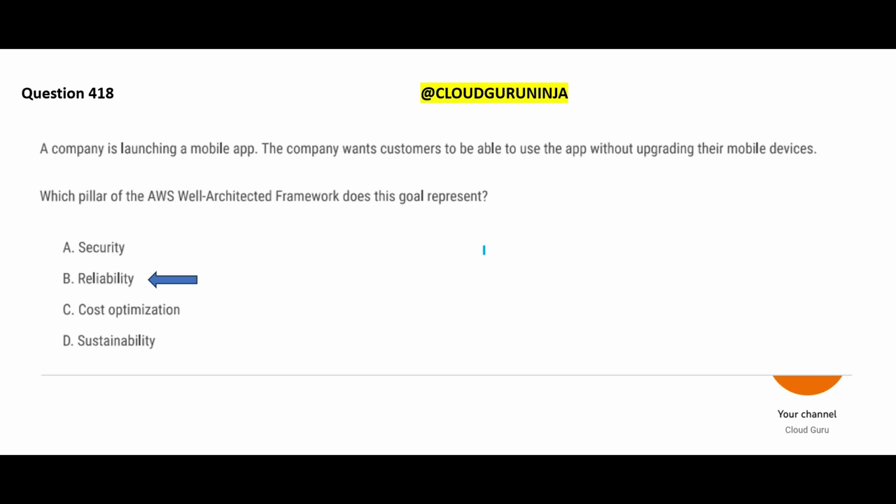See, upgrading the mobile devices has nothing to do with security. Neither does it have to do with cost optimization and sustainability. If you are still working with the same device, it will not be secured. It is not that way. Cost optimization is like, if we are telling you to upgrade or not to upgrade, it will not help you with any sort of cost optimization. It is not that just for cost we are telling you not to upgrade. So that's why reliability is the final answer.